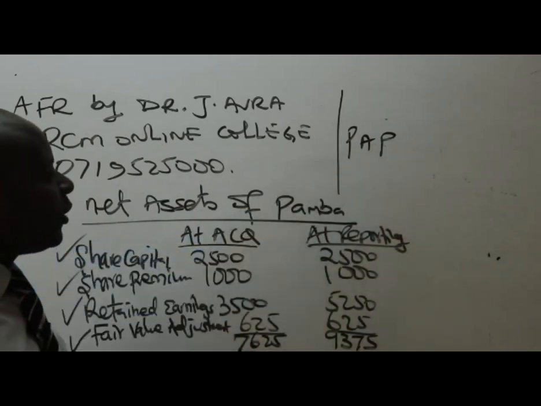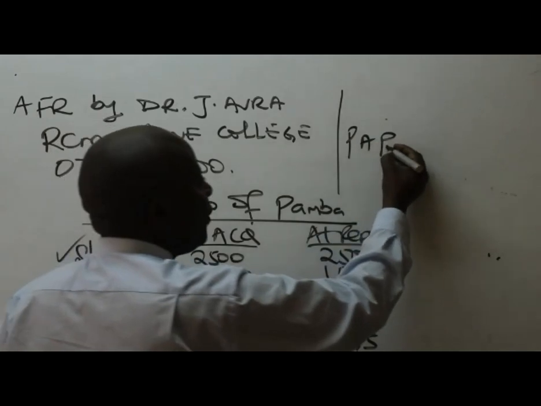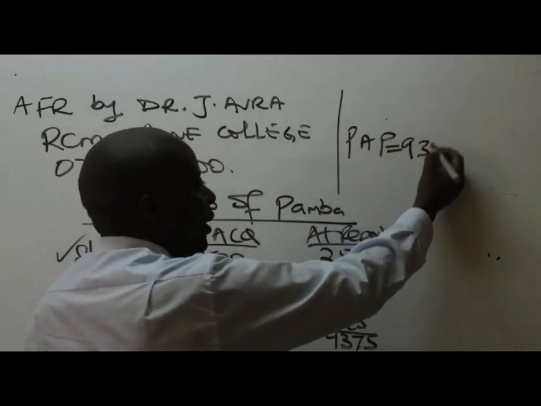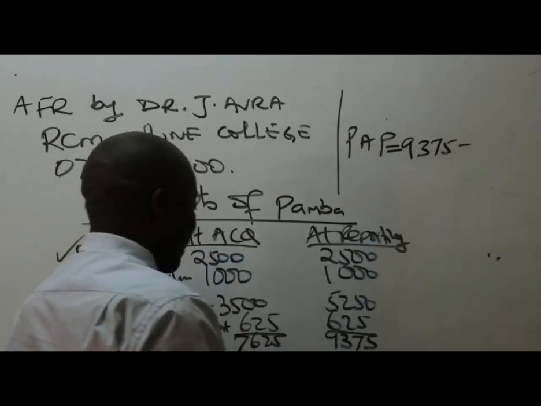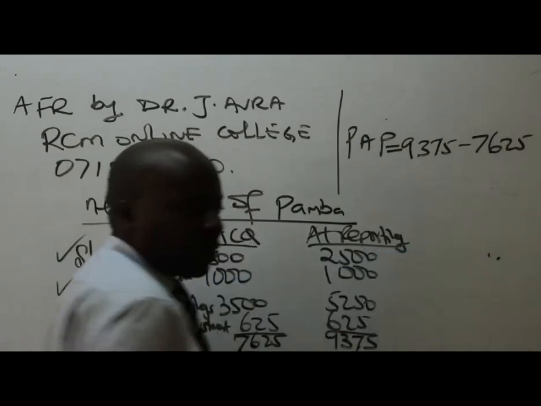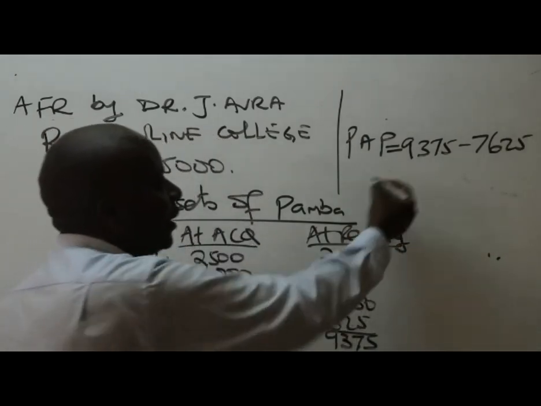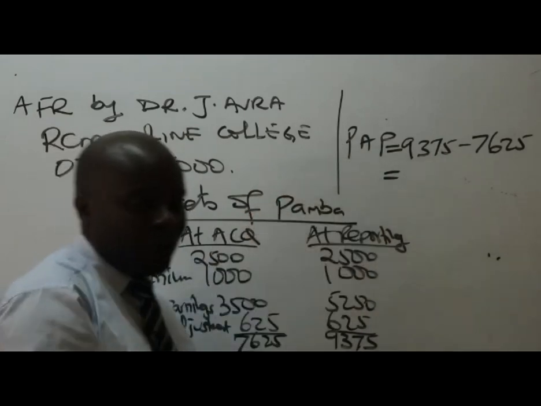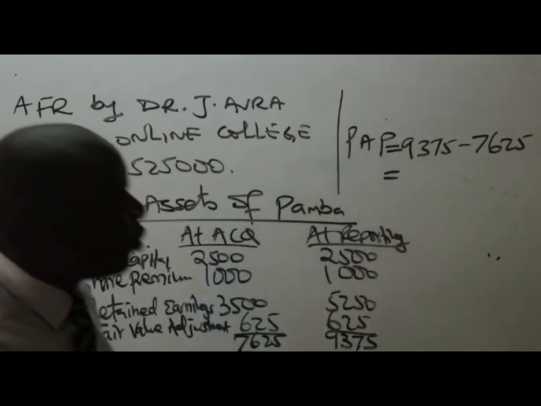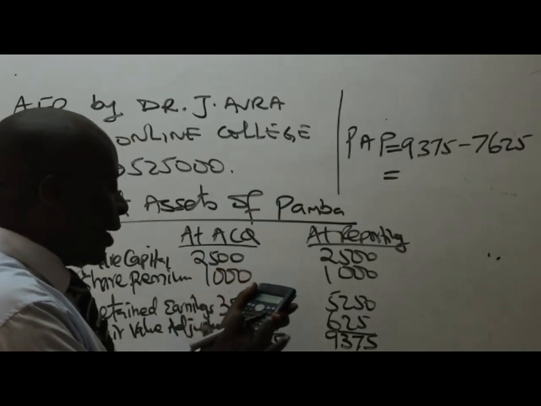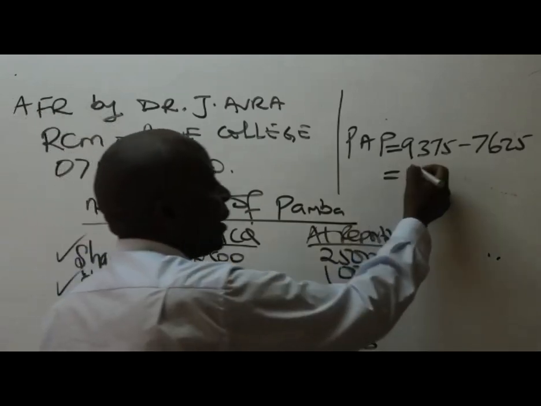So the post-acquisition profit is net assets at reporting, which is 9,375, minus net assets at acquisition, which is 7,625. What do we have here? I can see 1750.